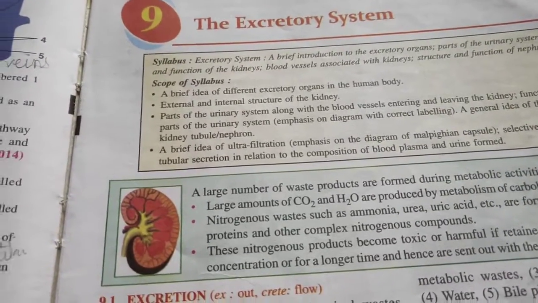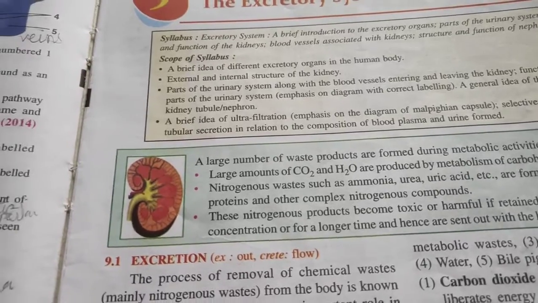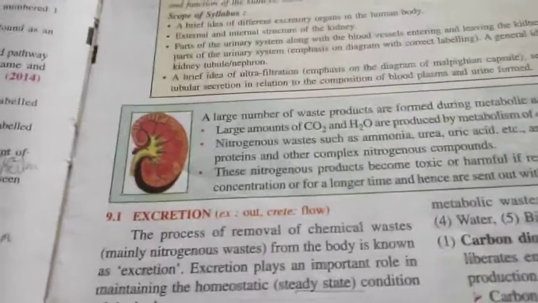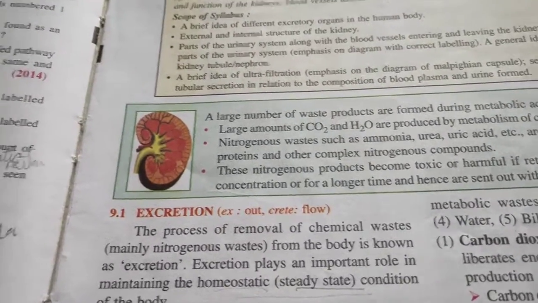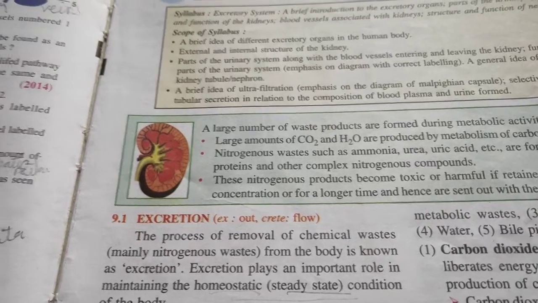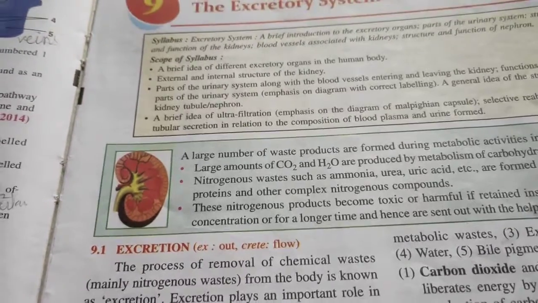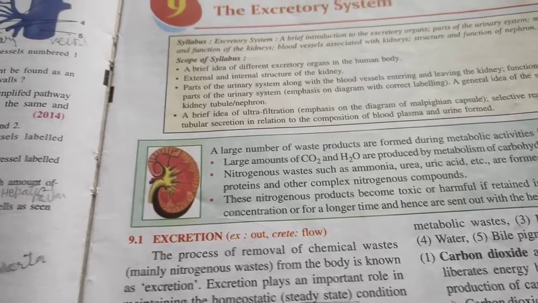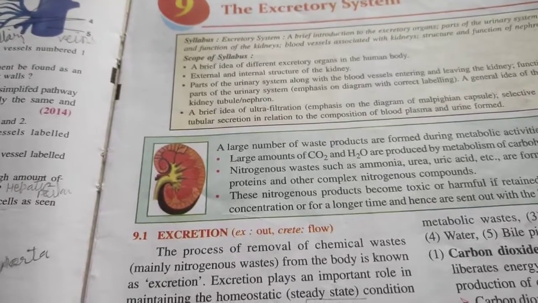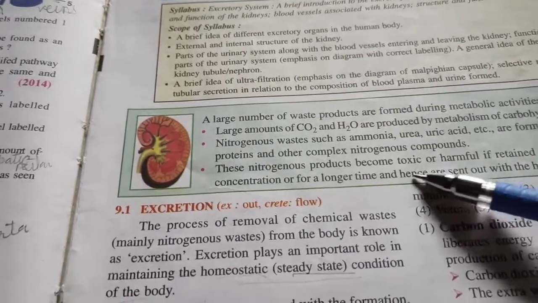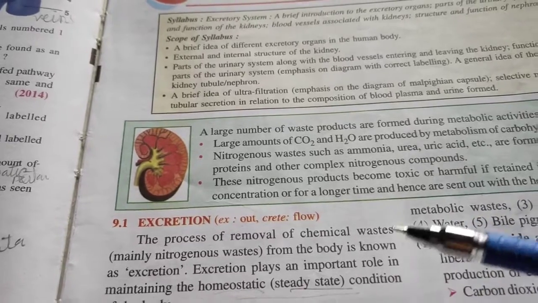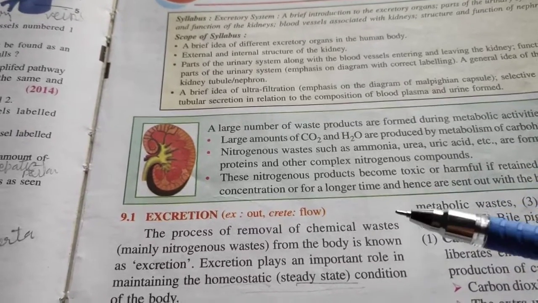Before starting this chapter, let me tell you there are large number of waste products that are formed during different metabolic activities. What type of metabolic activities? Like respiration or digestion, excretion.